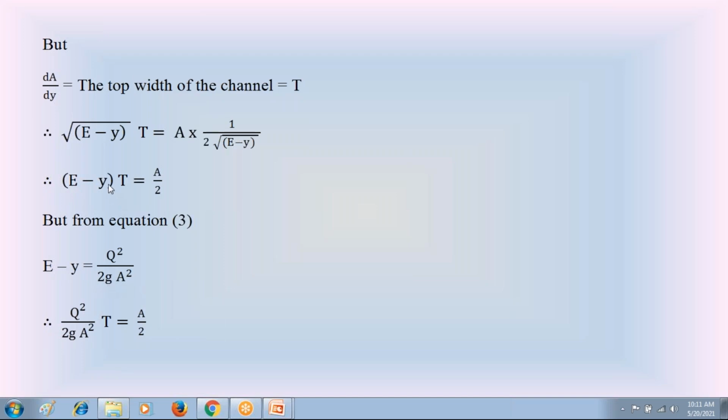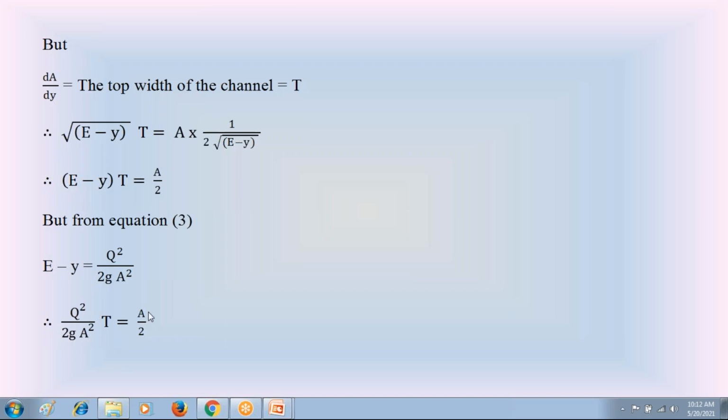So this equation becomes Q square divided by 2gA square into top width T is equal to A by 2. Cancel this 2 on both sides.